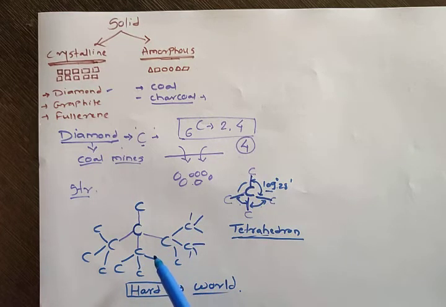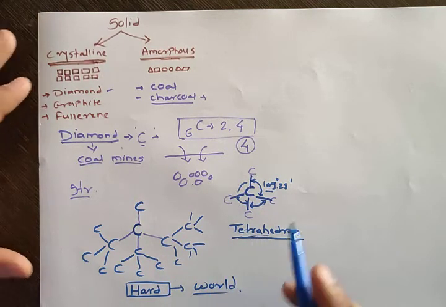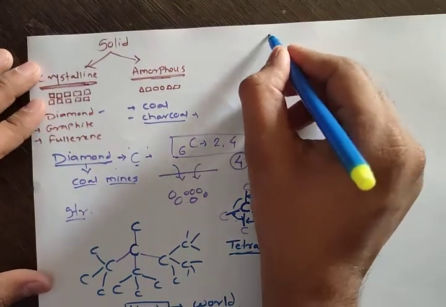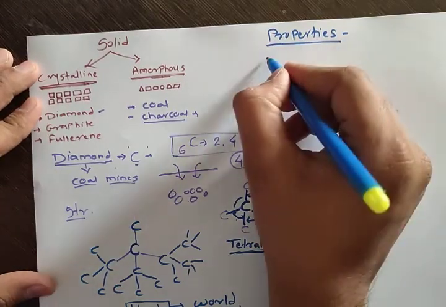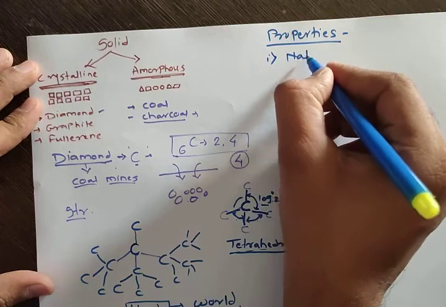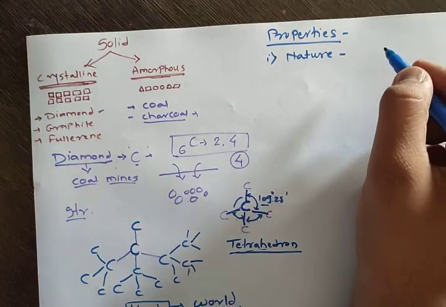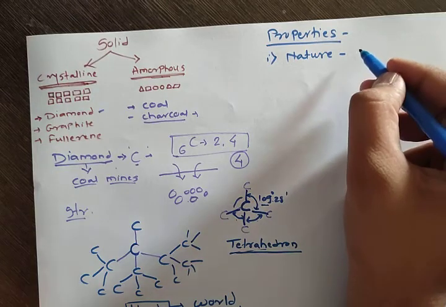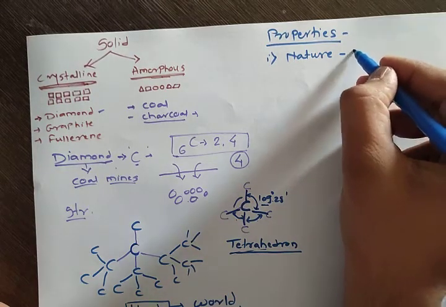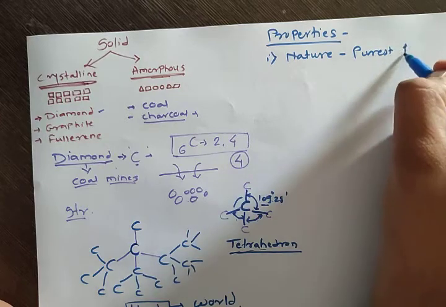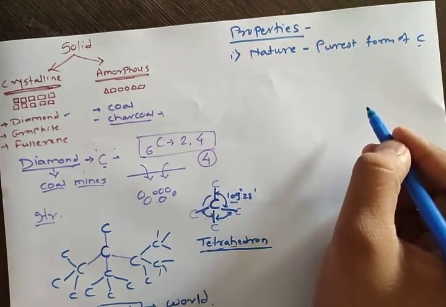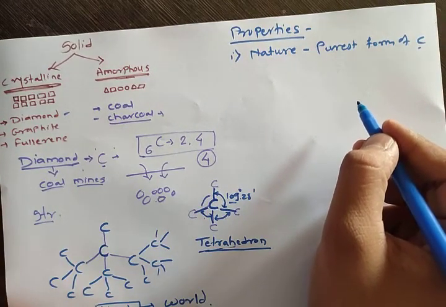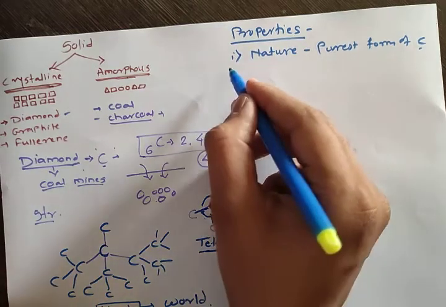Okay, so this is the structure of a diamond. Now we will study the properties of diamond. All of you know the properties. The first important property is nature. Nature means that diamond is the purest form of carbon, and it is present in the solid state. Then second, appearance.